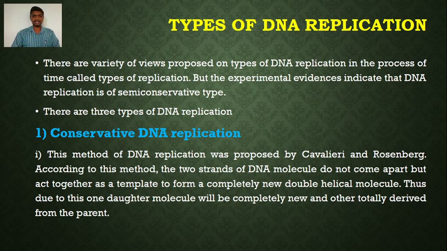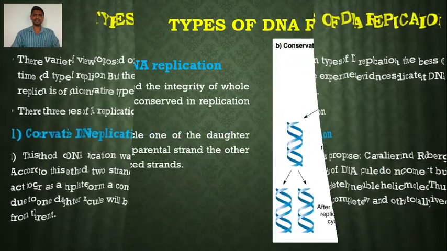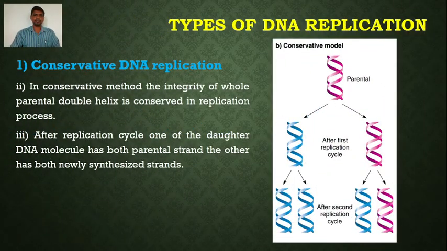So as a result of DNA replication, 2 DNA molecules are formed. In conservative DNA replication, out of the 2 DNA molecules, one is completely new and the other is totally old, derived from the parent. In the next slide we will make it more clear.